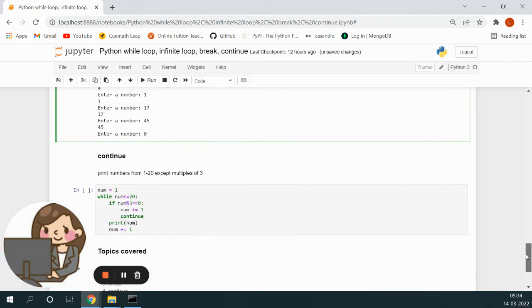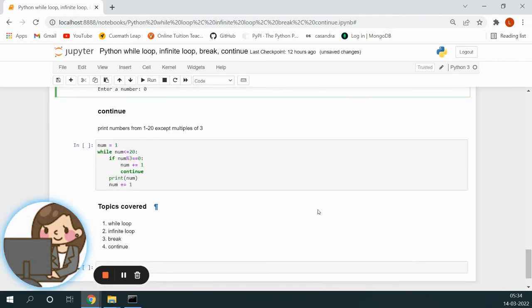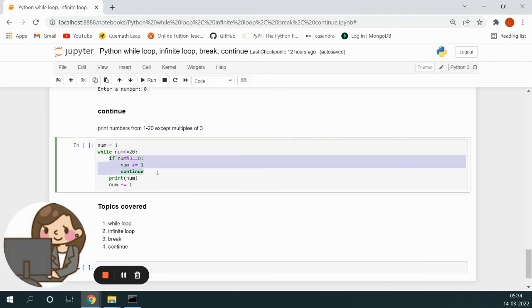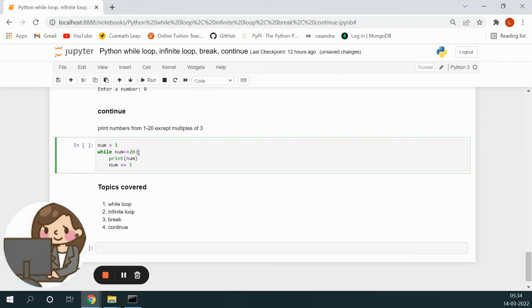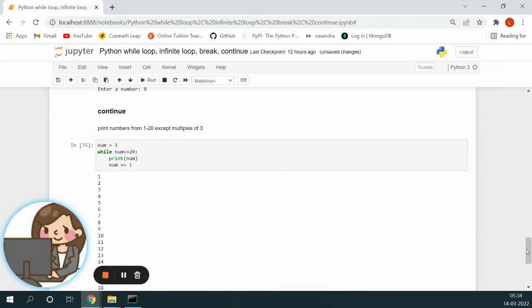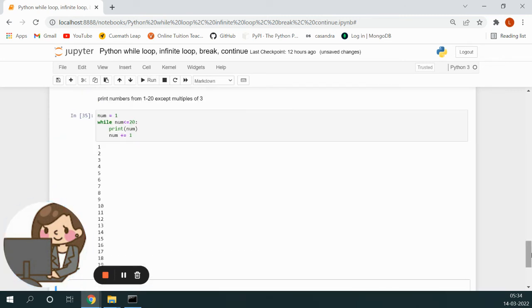Now this is another thing, continue. This is giving another flavor to the while loop. We know how to print numbers from 1 to 20, right? How will we print numbers from 1 to 20? We'll initialize the variable as 1. While num is less than or equal to 20, we'll print the number and we'll increment the number. So here, yes, we are printing the numbers from 1 to 20.